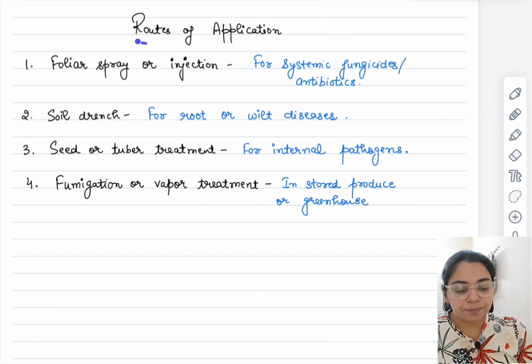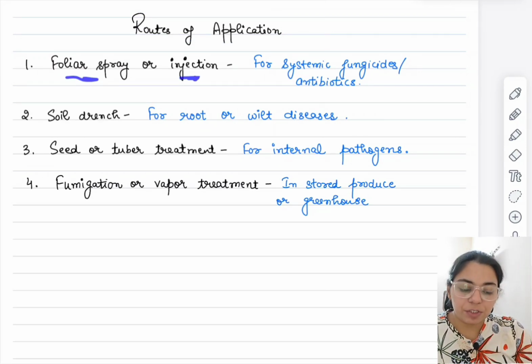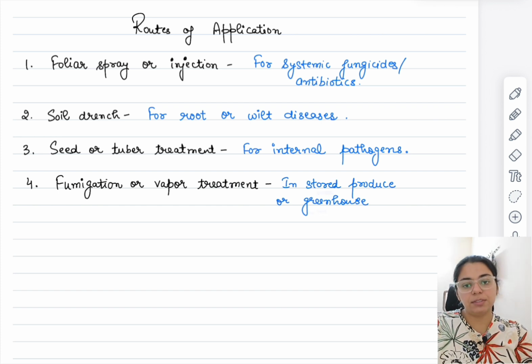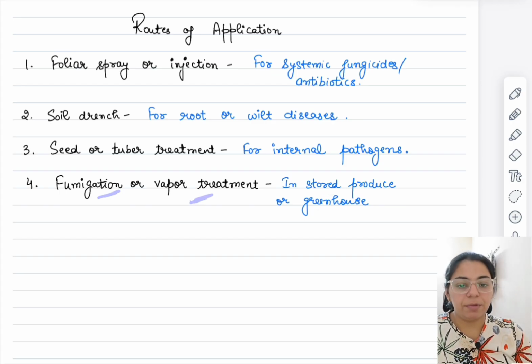So what are the routes of application of such chemotherapy? This can be foliar spray or injection for systemic fungicides or insecticides. This is understood, I think there is no need to explain this. Then soil drenching can be done for root or wilt diseases. Obviously, the diseases that are soil borne can be controlled by drenching the soil with some chemicals. Seed or tuber treatment can be done for internally seed-borne pathogens. And then fumigation or vapor treatment can be done for stored produce or greenhouses, so that when we store the seeds that are to be sown, they do not carry any pathogen. So fumigation or vapor treatment can be very helpful.